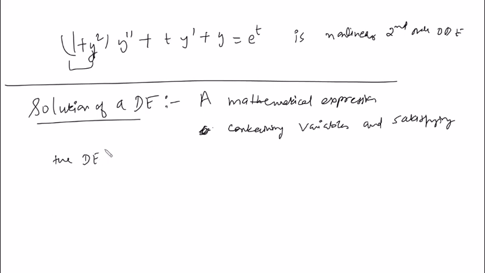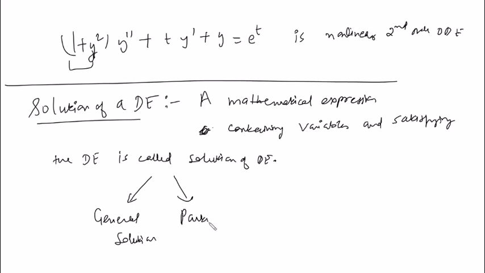It should satisfy the differential equation. तो आप उसको दोबारा जब plug in करोगे, दोबारा से derivative निकाल के you plug it back into the differential equation, it should be satisfying. Only then it is accepted as a solution. So that which satisfies the differential equation is called the solution of the differential equation.